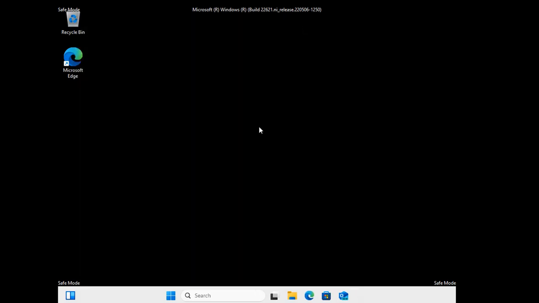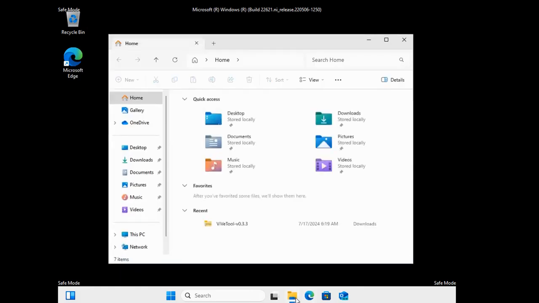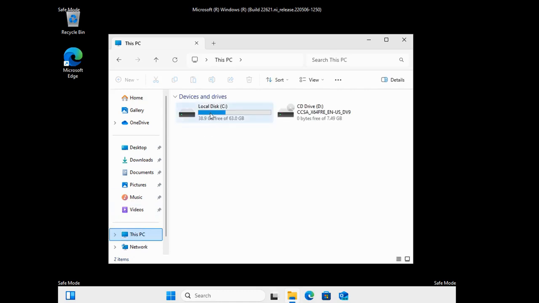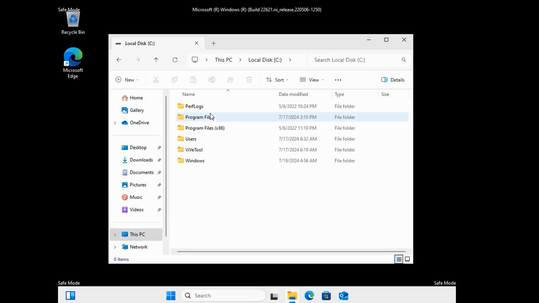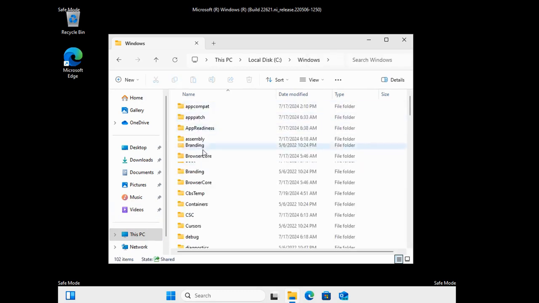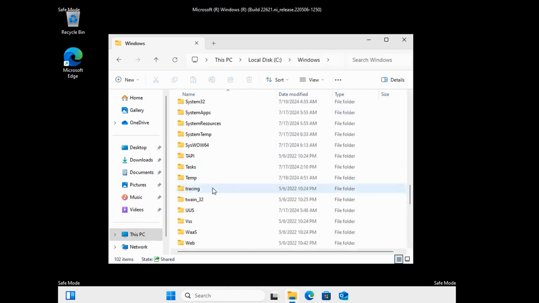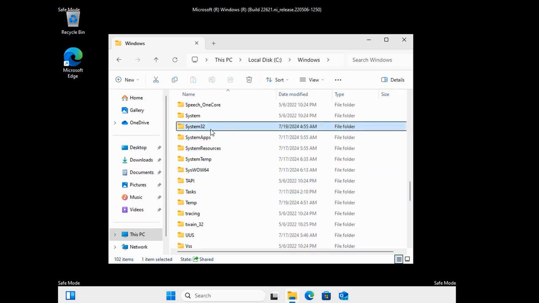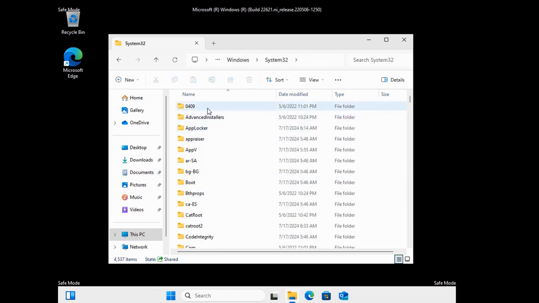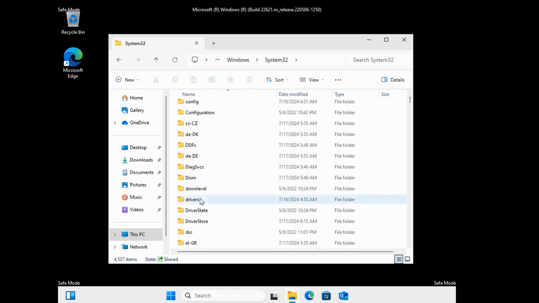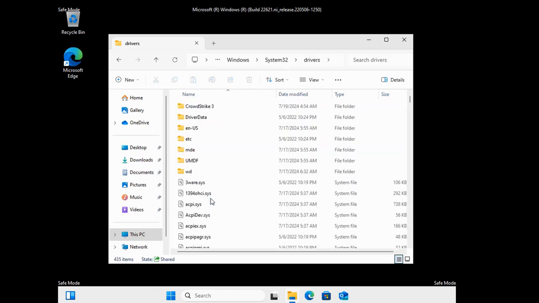So once we're at the desktop here, we can now go into File Explorer, go into This PC and then choose your C drive where your Windows operating system is, go down to the Windows directory and then come all the way down to System32. Once we see that, we can go into that directory and then we need to look for the drivers folder. So go down to drivers, and inside here, we're going to go in here.